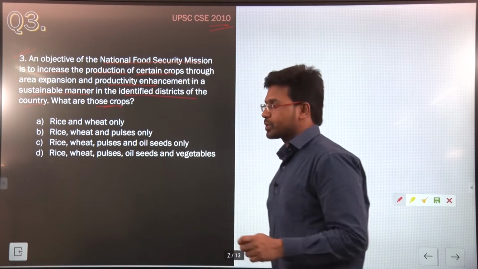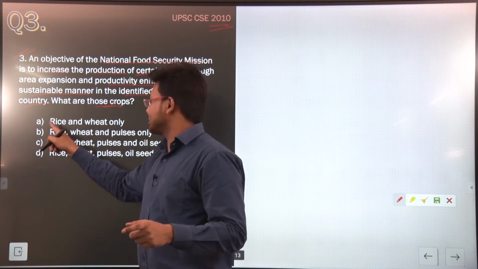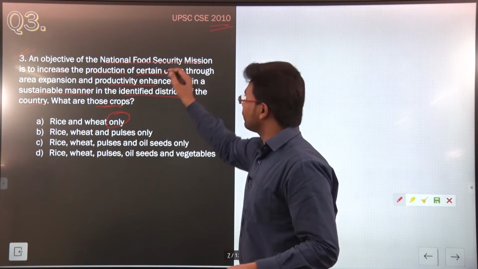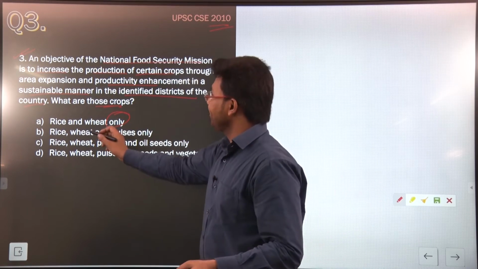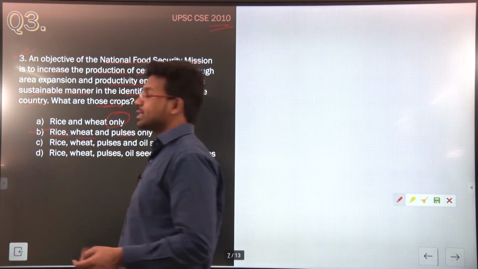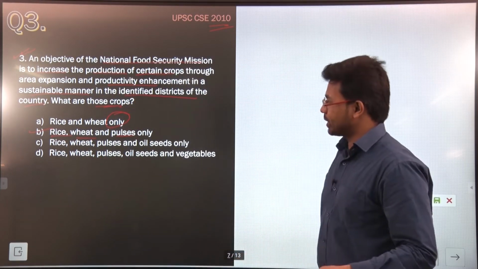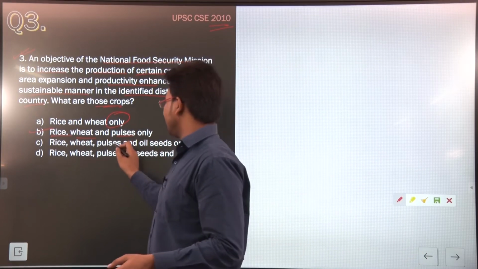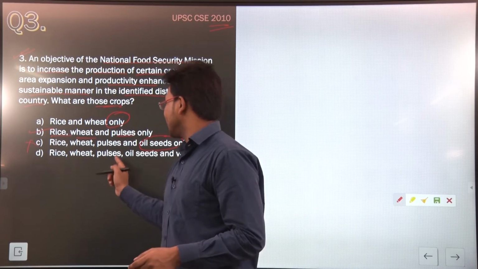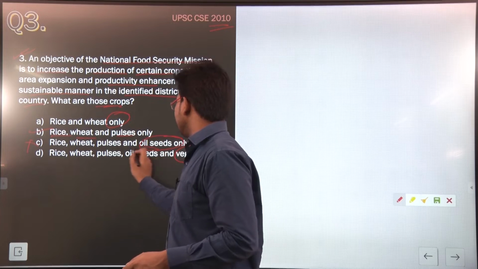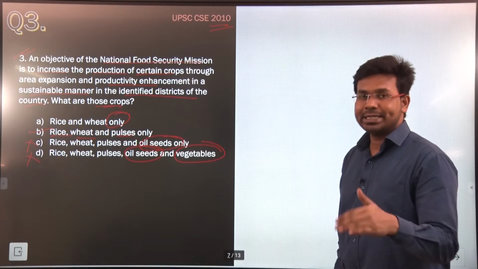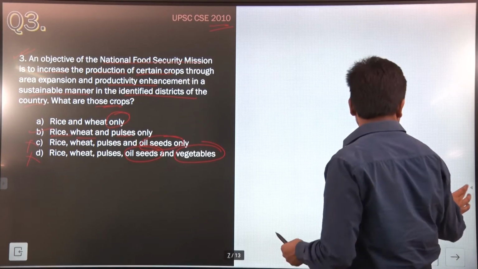So what are those crops? Option A says rice and wheat only. Rice and wheat are there, but these are not the only crops covered under the National Food Security Mission. Option B says rice, wheat and pulses only. Yes, definitely, rice, wheat and pulses are covered under the National Food Security Mission. Option C says rice, wheat, pulses and oil seeds. Oil seeds are not covered. Option D says rice, wheat, pulses, oil seeds and vegetables. Vegetables and oil seeds are also not covered. So the correct answer for this question is option B, which is rice, wheat and pulses only.